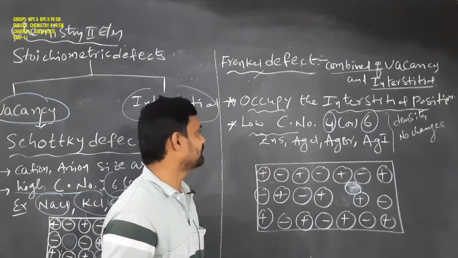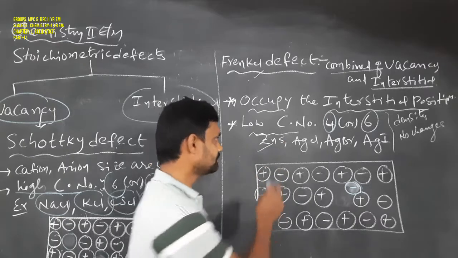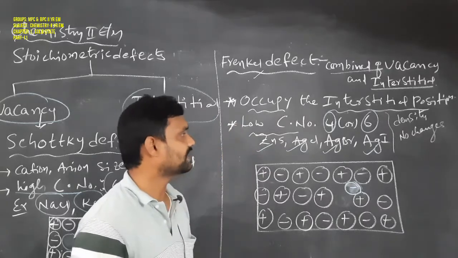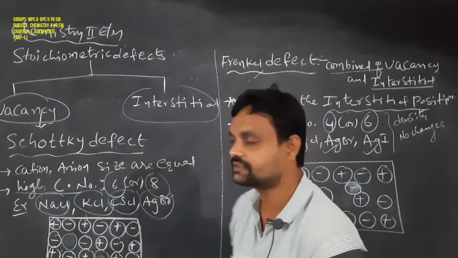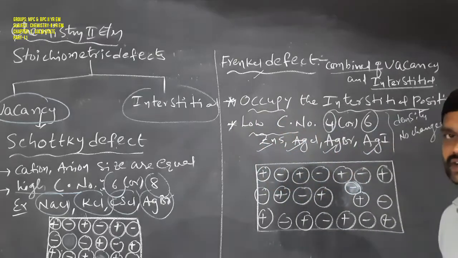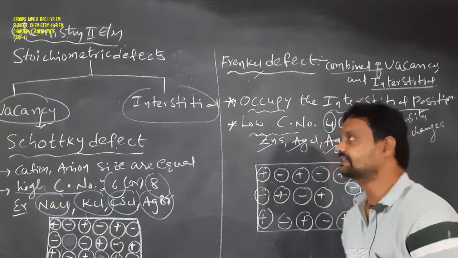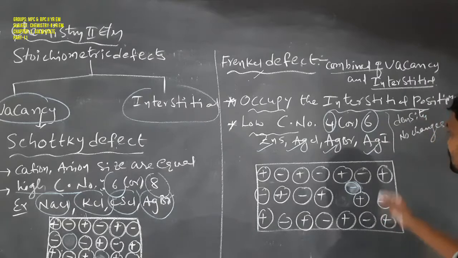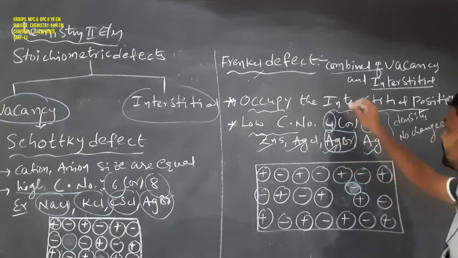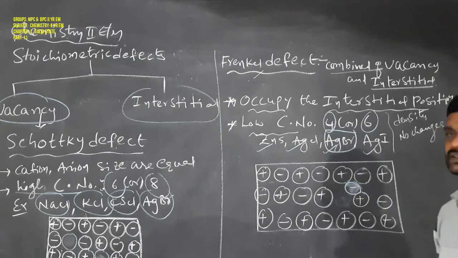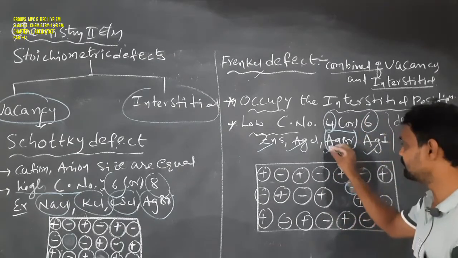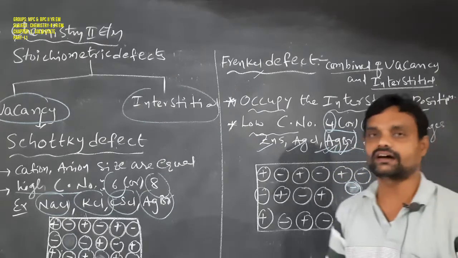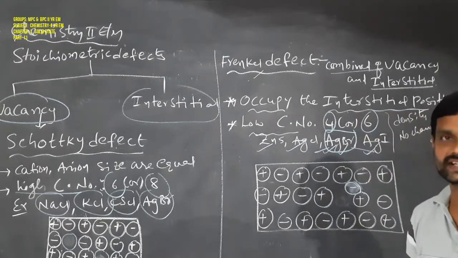The well-known examples of the Frenkel defect are zinc sulfide, silver chloride, silver bromide and silver iodide. Due to the Frenkel defect, the density of the crystal solid does not change. So this is the meaning of the Frenkel and Schottky defects. For example, the silver bromide ionic solid shows both the Schottky defect as well as the Frenkel defect.